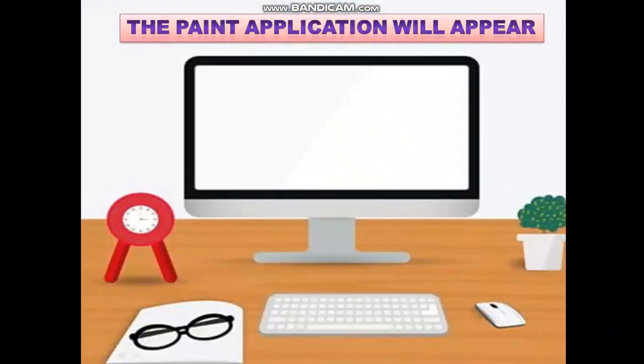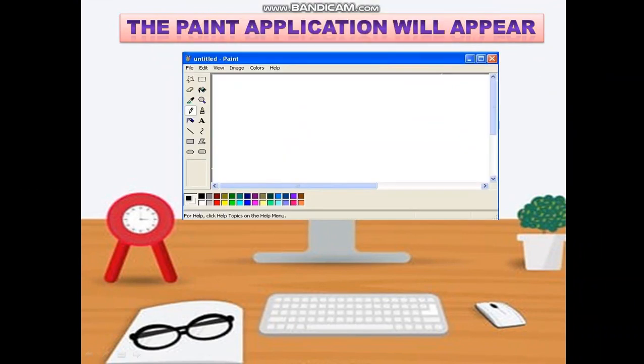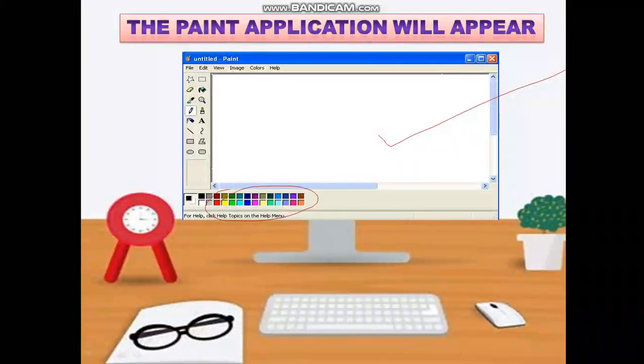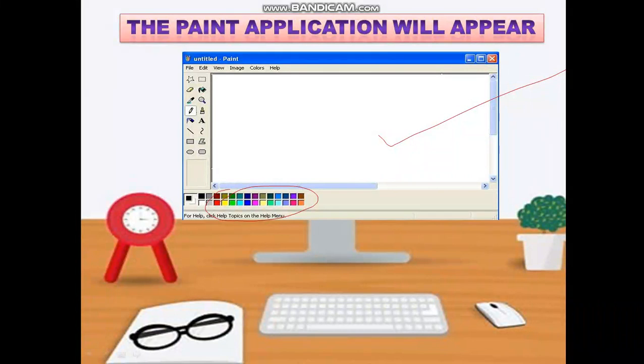The paint application will appear. So children, when you click on the paint button in the 4th step, the paint application will appear. It is like this. From here you can select the colors, you can select brush, pencil and you can paint in this area.